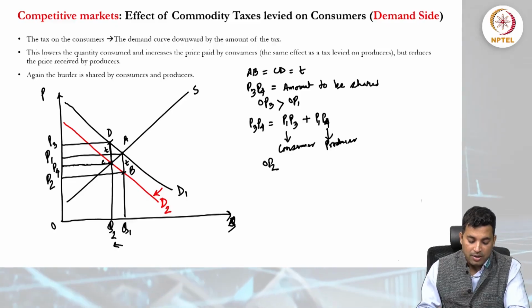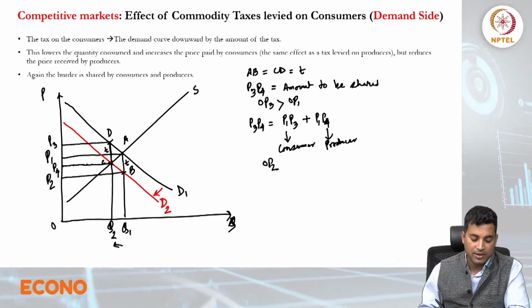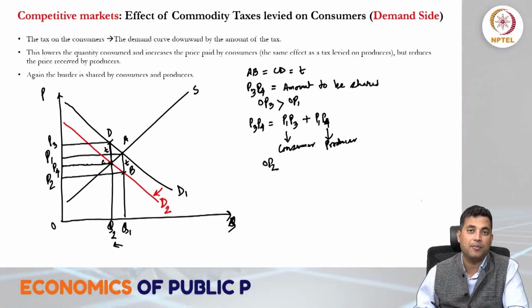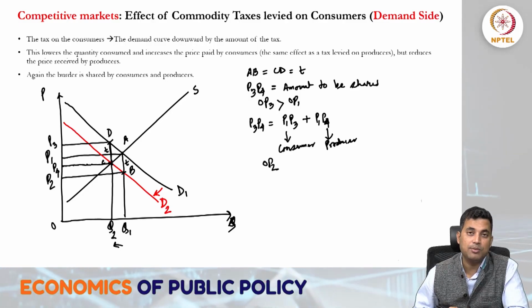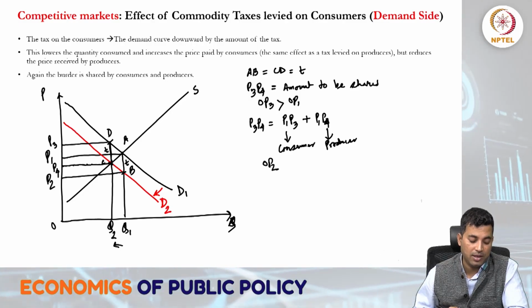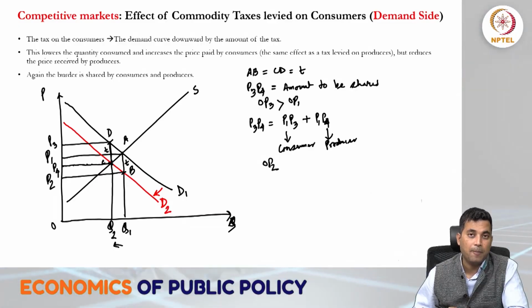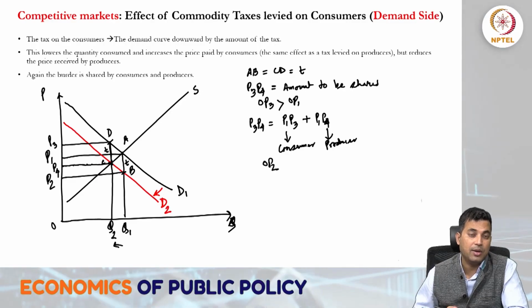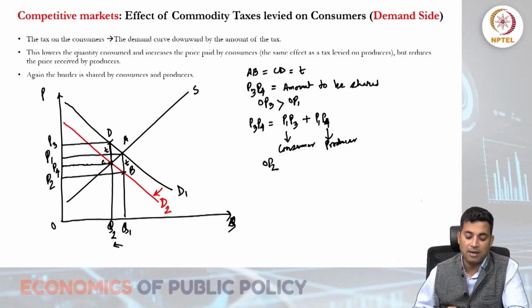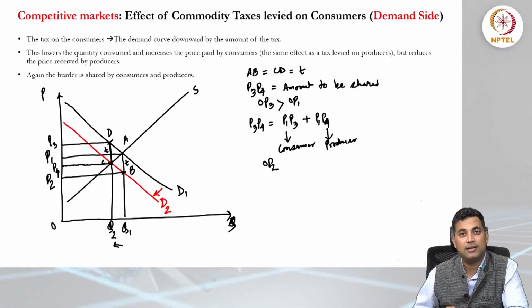Therefore, in the new equilibrium at point C, producers are facing the price OP4, and consumers are paying OP3, so the market price is now OP3. The price difference at the new equilibrium point, P3 and P4, will be borne by the consumer and the producers.